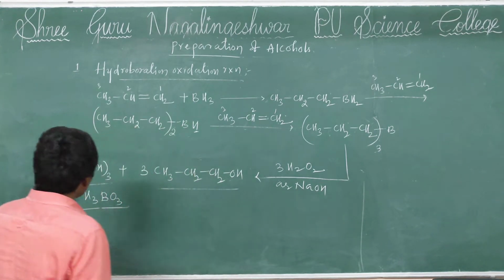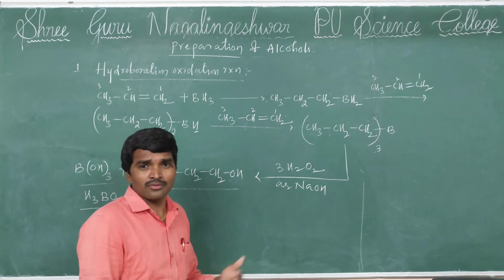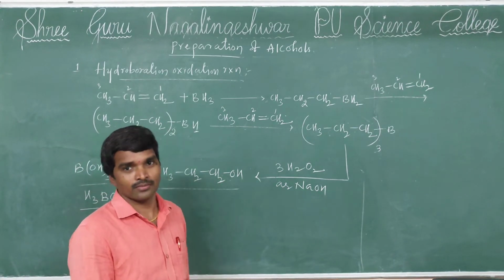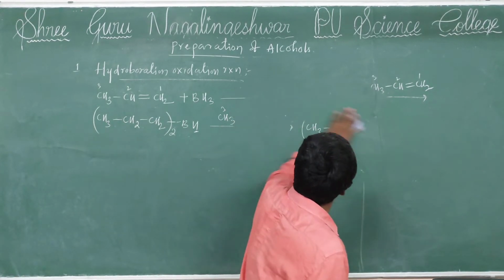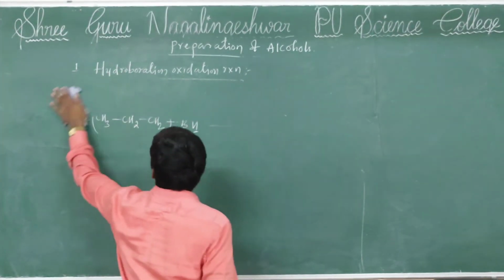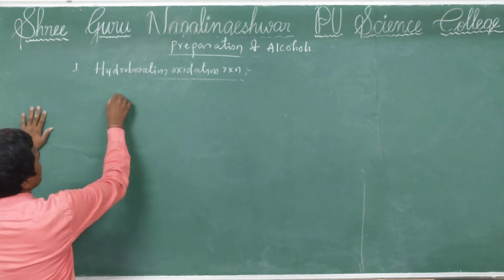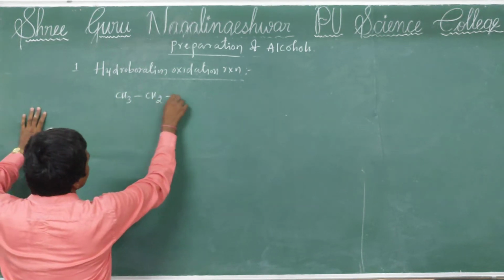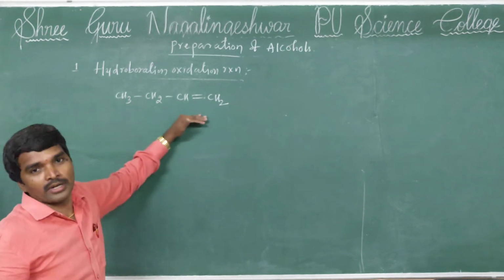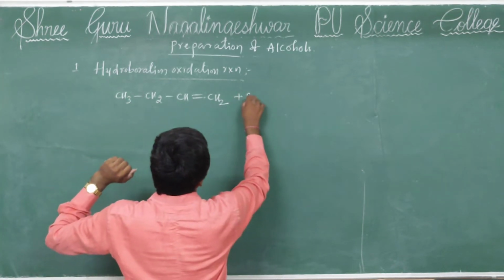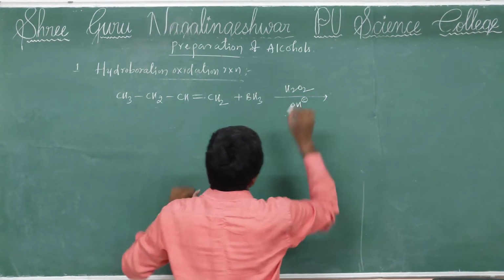Some examples we'll discuss now, on the basis of which questions come in competitive exams. Here I am taking CH3 CH2 CH double bond CH2, that is 1-butene, which reacts with BH3 in the presence of H2O2 and OH minus.